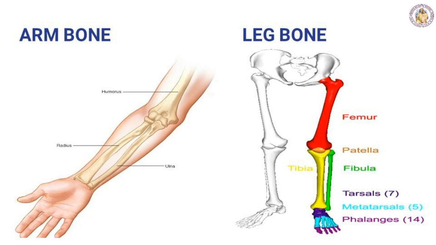The femur makes the thigh bone. The leg is made up of tibia and fibula. The ankle is made up of tarsals. The foot is made up of metatarsals. The toes are made up of phalanges. So these are the bones that make up the leg. So many bones are there. I already explained, and you can see in the picture also. So all together is the leg bone.